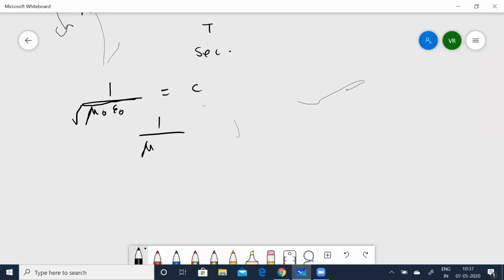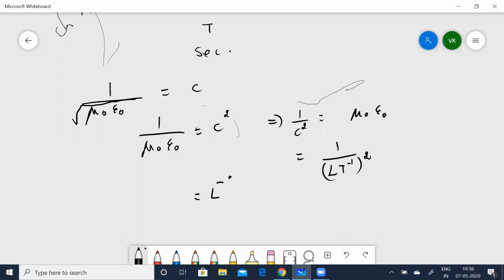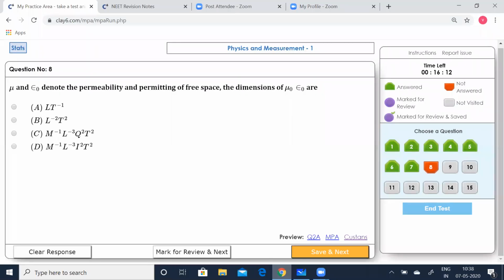So that will give you 1 by mu 0 epsilon 0 is equal to C squared, or 1 by C squared is equal to mu 0 epsilon 0. C is the velocity of light, so that will give you 1 by L T to the power of minus 1 the whole square, which is L to the power of minus 2 T to the power of 2. Now let's see which option is correct. Yeah, B is correct. Let us click on that and go to the next question.